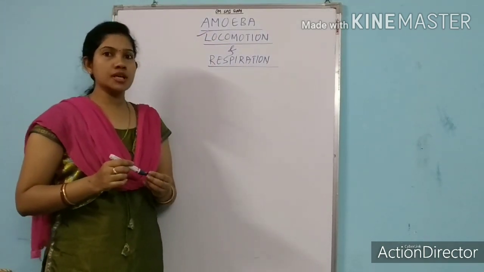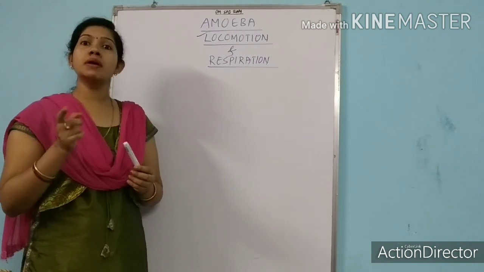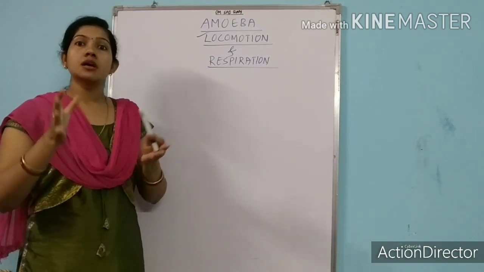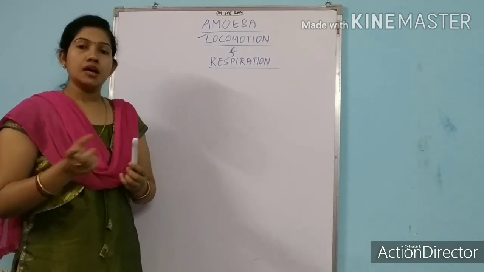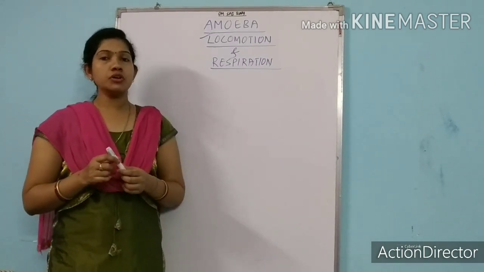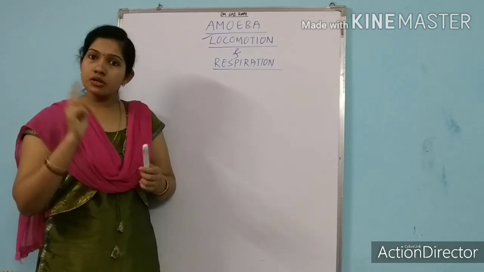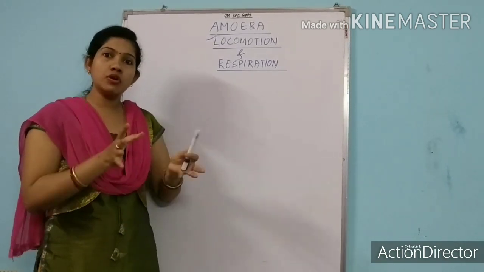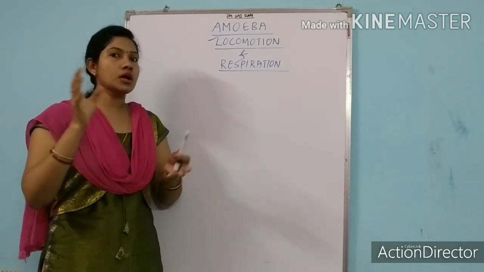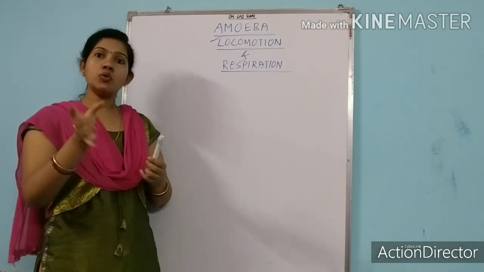Okay, what is locomotion? As I said, locomotion is movement from one place to another place. How can it move from one place to another place? Already I said it has an organ. We call it pseudopodia, or we can also call it false feet. By the help of the pseudopodia or the false feet, it is able to move from one place to another place. But how? What is the process?